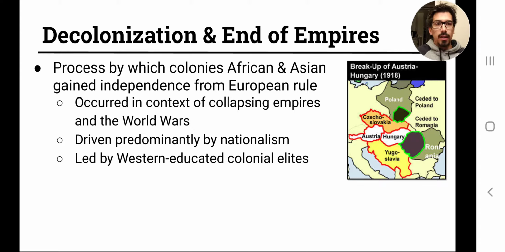This is a really important point here. Most of these movements are going to be led by Western educated colonial elites. And so a lot of the more famous individuals, like, for example, Gandhi, among others, these people often are high class, high caste. They're often able to benefit from that status by getting a Western education. So Gandhi was educated in Britain as a lawyer.